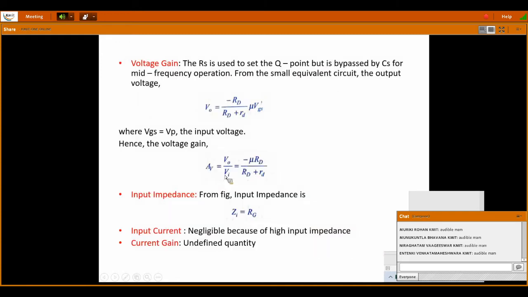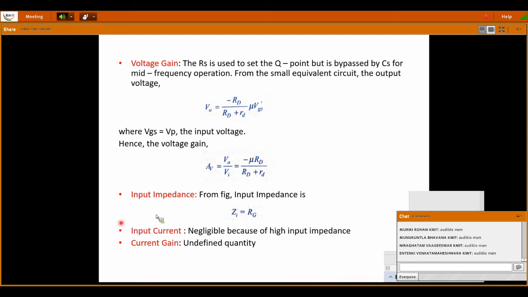The voltage gain is represented as AV, which is V0 by VI. Input voltage is nothing but VGS, so the total expression is divided by VGS. VGS gets cancelled, and you are left with minus mu RD by (RD plus rd). So this is our voltage gain expression.